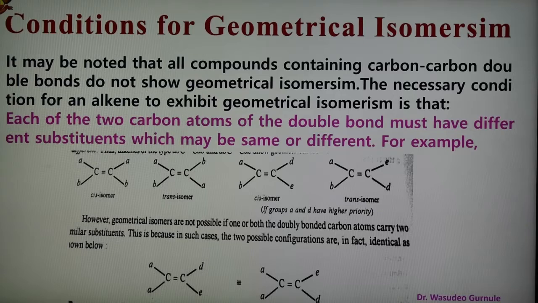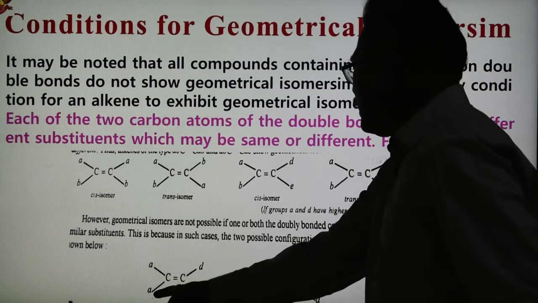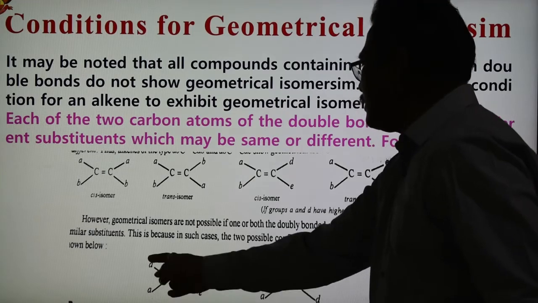Now it is also noted that geometrical isomers are not possible if one or both the double bonded carbon atoms carry two similar substituents. This is again important. Similar substituents should not be there, because in such a case the two possible configurations are identical, as shown here in this slide. In this case this is AA, so this carbon has similar substituents.